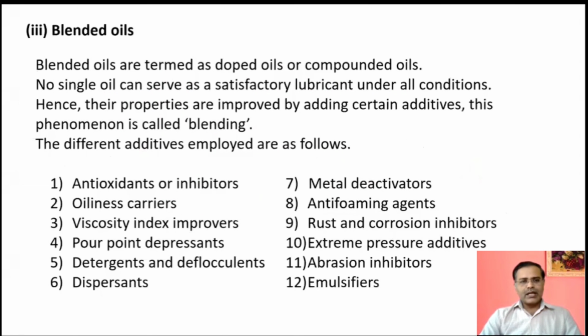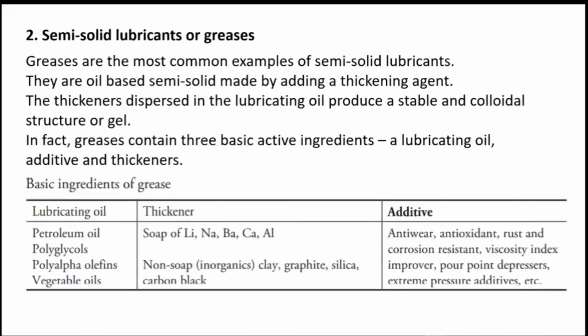The next one is blended oils. Blended oils means some blending can be done. Some oils can be taken in the compounding, meaning they are blended. Something is added to increase some of the properties, and that is called blending. The different additives which are added are antioxidants, oiliness carriers, viscosity index improvers, dispersants, metal deactivators, etc. So these can be added.